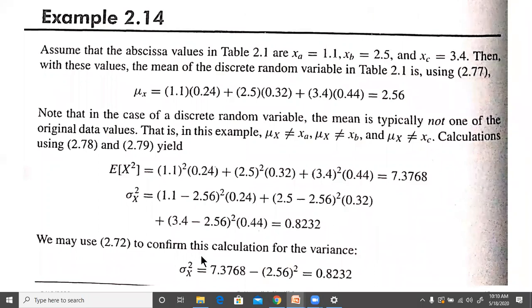We can always find this value by using this and this. In the first term, you get 7.3768 minus 2.56 squared, which gives again 0.8232, the same as this.